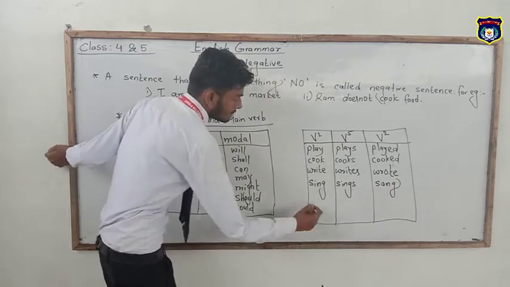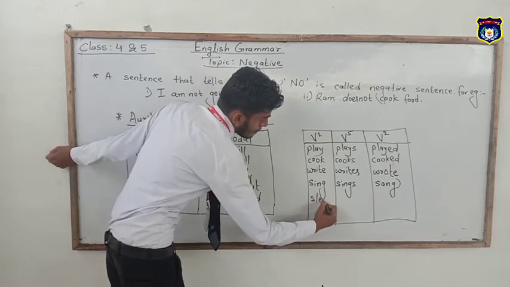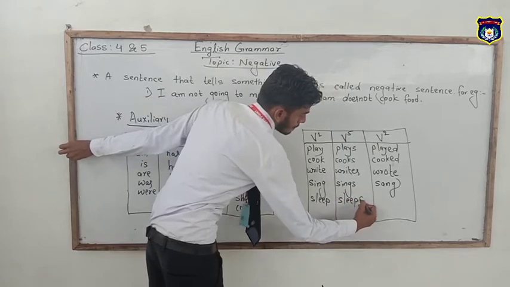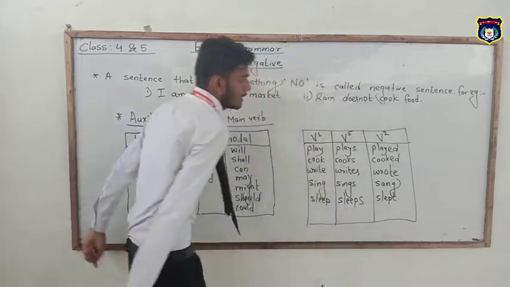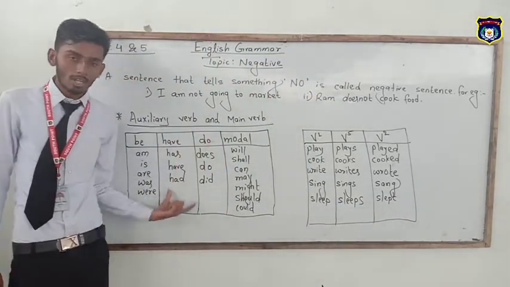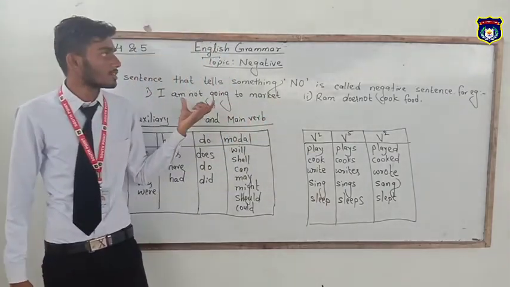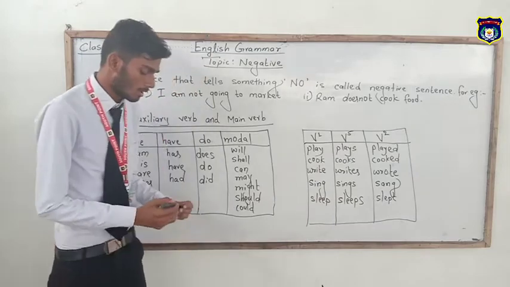Another, sleep, V5 is sleeps, and V2 is slept. In this way, these all are the auxiliary verbs and these all are the main verbs. And while changing a sentence into negative, we use these auxiliary verbs and main verbs according to rules.